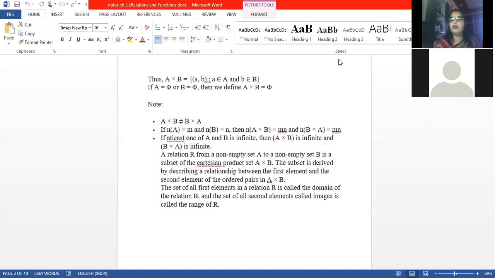So the total number of relations possible will be 2 to the power of the number of ordered pairs of A into B. Suppose A into B will have m into n ordered pairs, where m are the elements of set A and n are the elements of set B. So the total number of subsets possible, the number of relations possible, will be 2 to the power of m into n. Clear? This must be clear to you all.